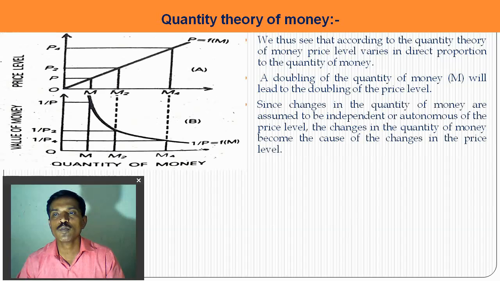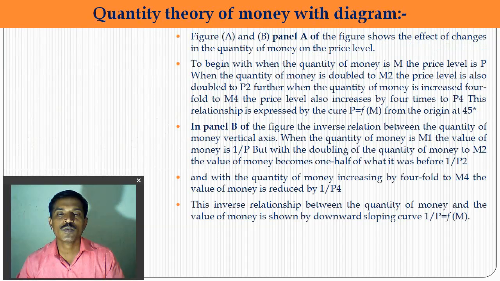A doubling of the quantity of money M will lead to a doubling of the price level. Since changes in the quantity of money are assumed to be independent and autonomous, the price level changes and the quantity of money becomes the cause of change in the price level. So when the quantity of money changes, the price level also changes, and therefore the value of money changes.